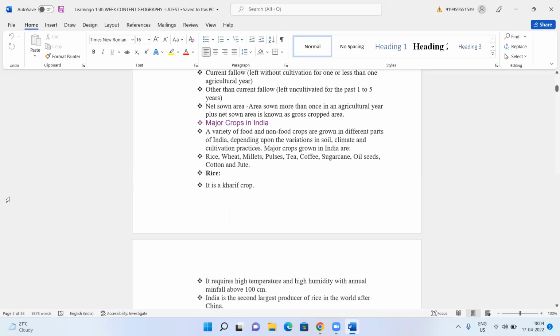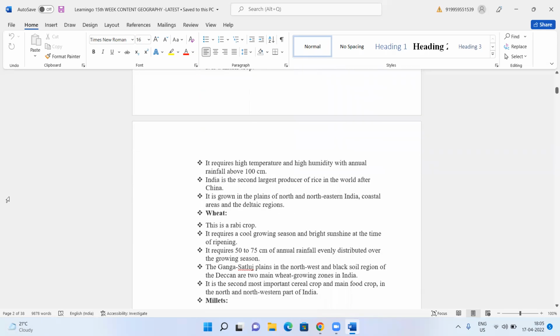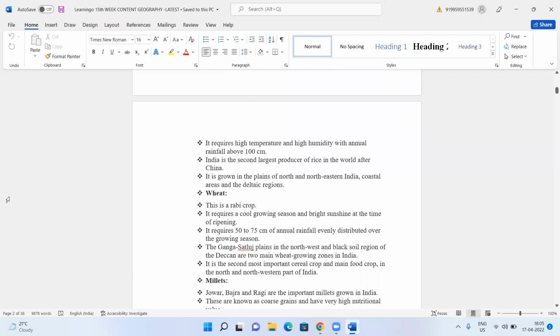So, am I clear with that? So rice is a kharif crop. When you are learning in agriculture, these are very important: temperature, rainfall, soil, states. These 4 points you should know. So it requires high temperature, high humidity with annual rainfall above 100 centimeters. So wherever 100 centimeters of rainfall is there, there you can cultivate rice. India is the largest producer of rice in the world after China. That means we are the second largest producer. China is the largest producer.